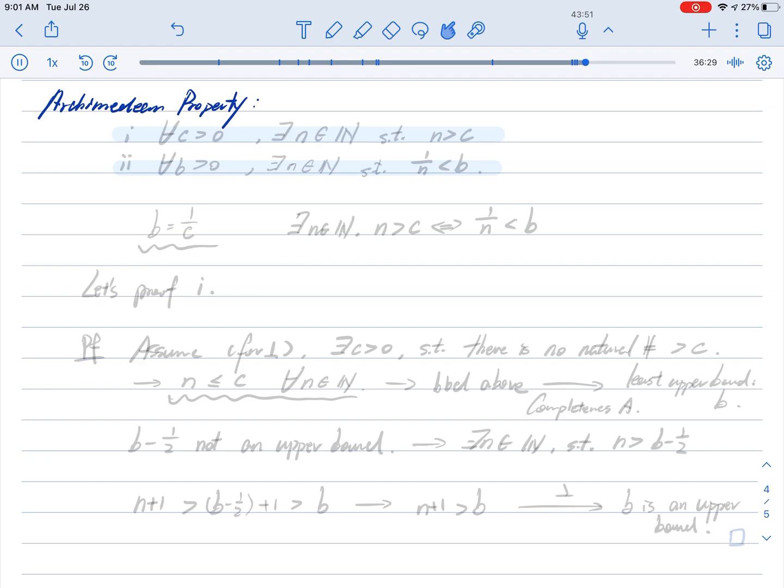We know the following two equivalent properties both hold. Number one: for any positive number c, there is a natural number, which we call n, such that n is greater than c.